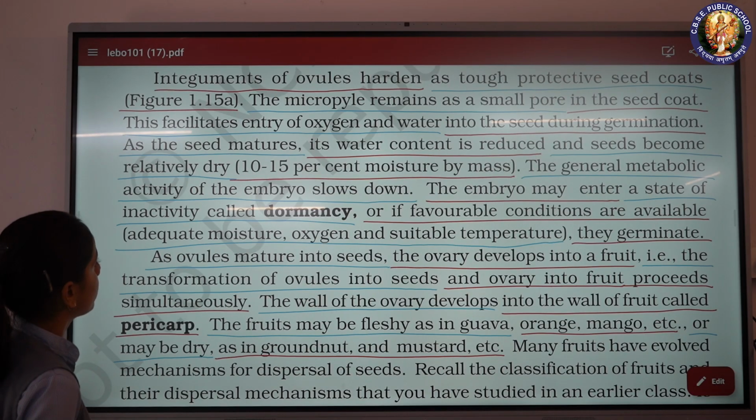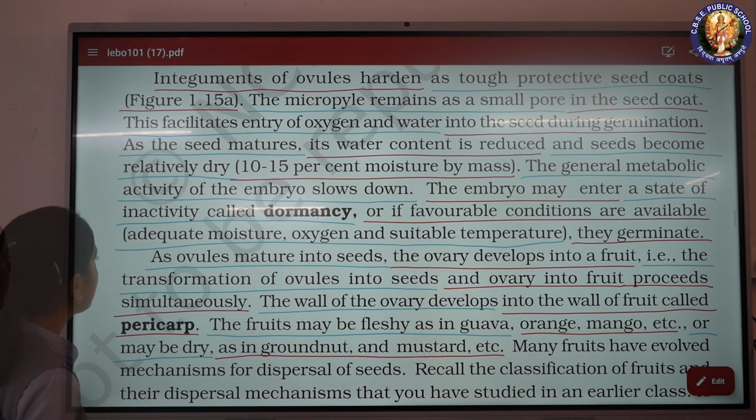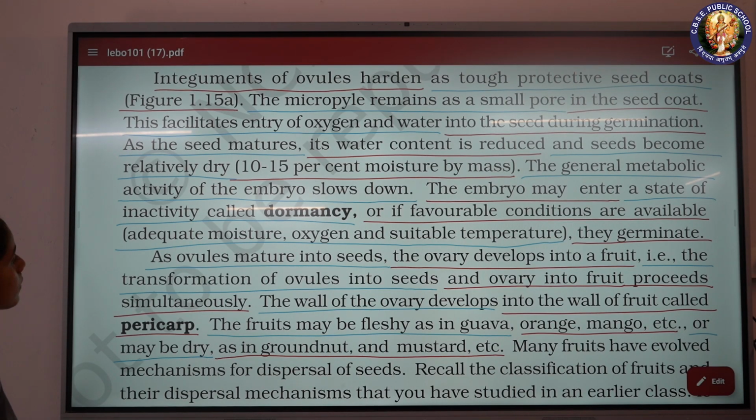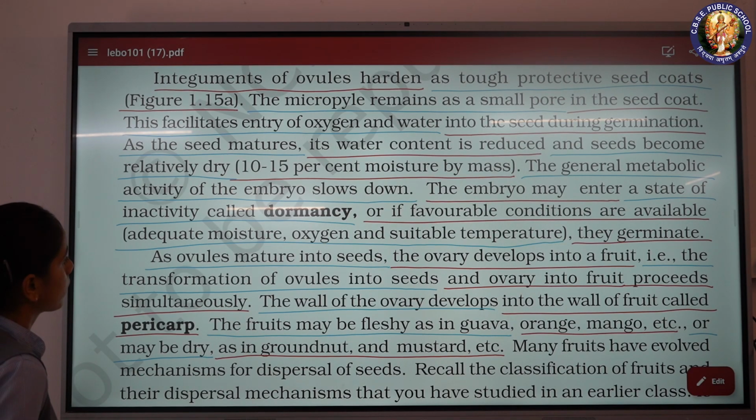The embryo may enter a state of inactivity called dormancy, or if favorable conditions are available, adequate moisture, oxygen and suitable temperature, they germinate. As ovules mature into seeds, the ovary develops into a fruit.